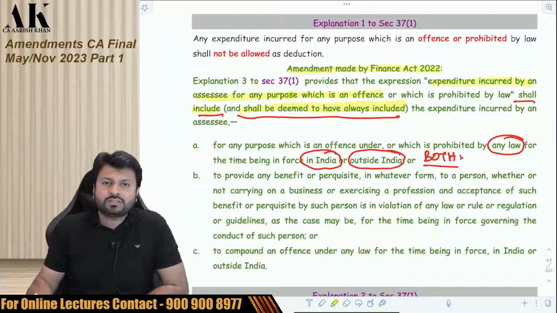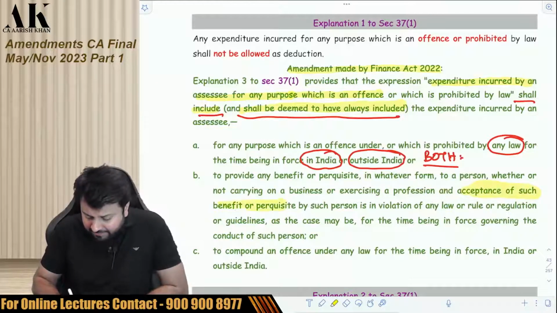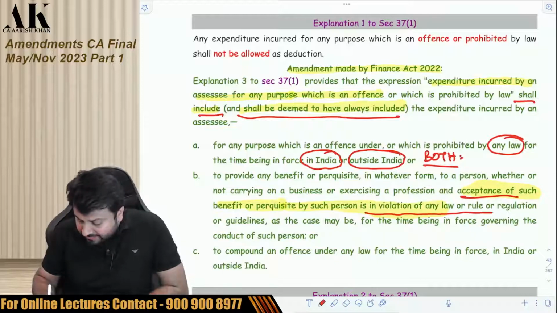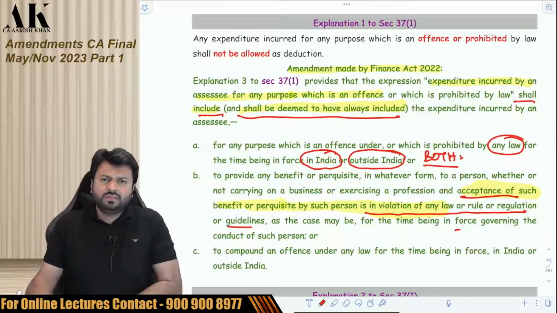CBDT does not have the power to disallow expenses through a circular. Yes, they can give a clarification, but that clarification is binding only on the department. So the government came up with an amendment. Let's see. To provide any benefit or perquisite in whatever form to a person, whether or not carrying on a business or exercising a profession, and acceptance of such benefit or perquisite by such person is in violation of what? Acceptance is in violation of Indian Medical Council Act or rule or regulation or guidelines, as the case may be, for the time being in force governing the conduct of such person.